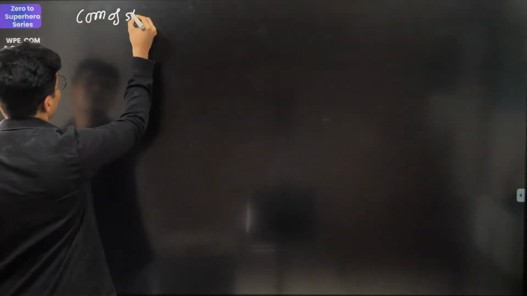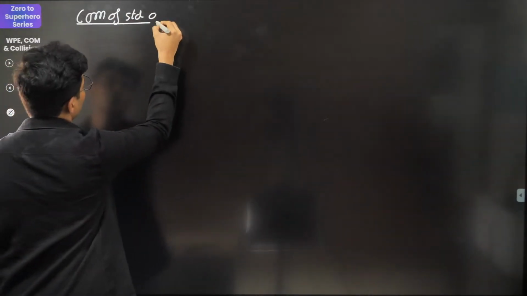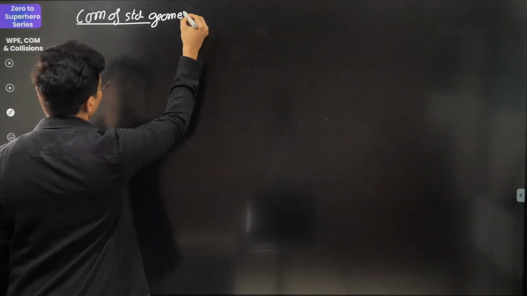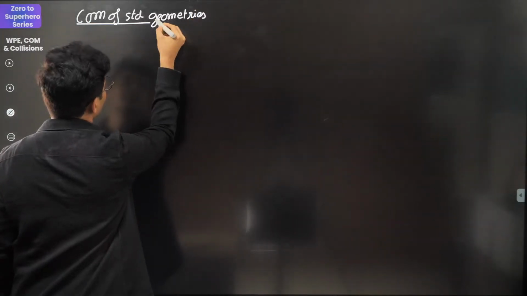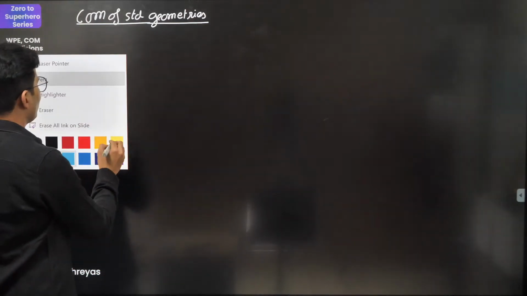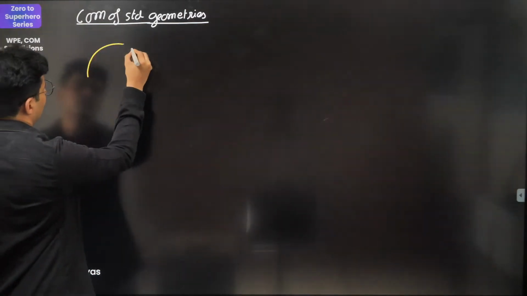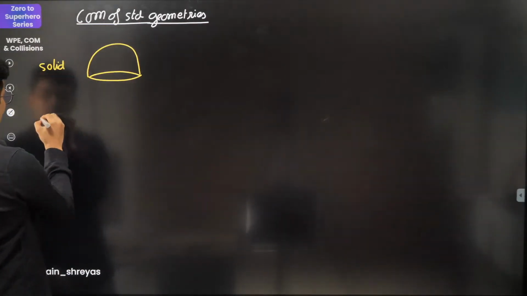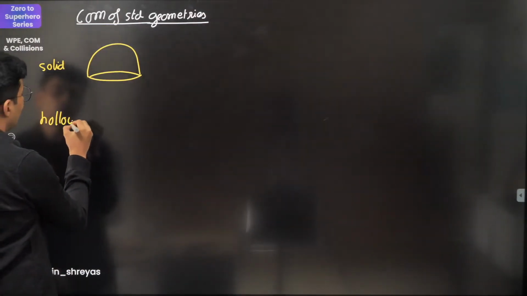Okay, now standard geometries and their center of mass. Let us see one by one. Let's see how many of you know this. Starting with a solid hemisphere. This is a solid hemisphere, and then I will also talk about a hollow hemisphere.